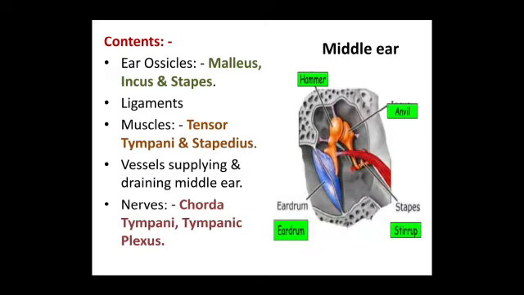The main contents of the middle ear are the ossicles, which comprises of malleus, incus and stapes, ligaments, muscles, that is the tensor tympani and stapedius muscle, vessels supplying the middle ear, nerves, chorda tympani and the tympanic plexus.